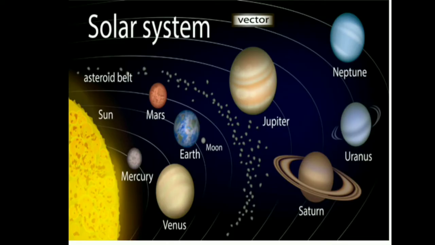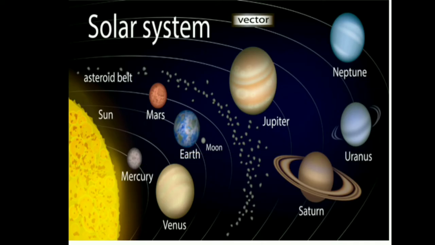And just observe, where is the asteroid belt? Here, between Mars and Jupiter, we have the asteroid belt. We are seeing the asteroid belt. Innumerable asteroids form one belt here, and they are moving around the sun in their path. That's why these are called asteroids. The belt they form is called the asteroid belt. The asteroid belt is located between the two planets, Mars and Jupiter.